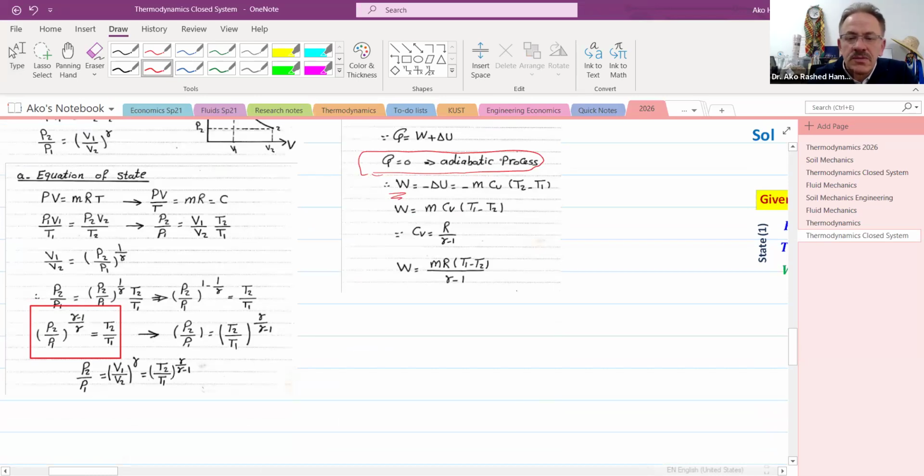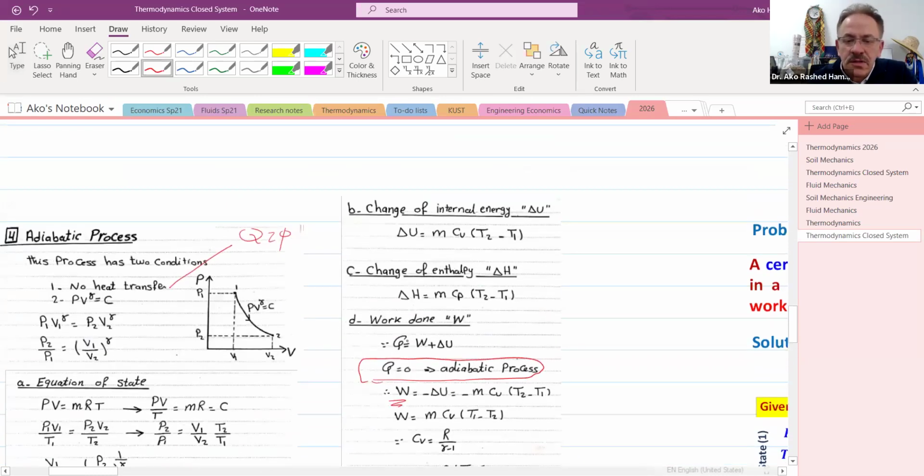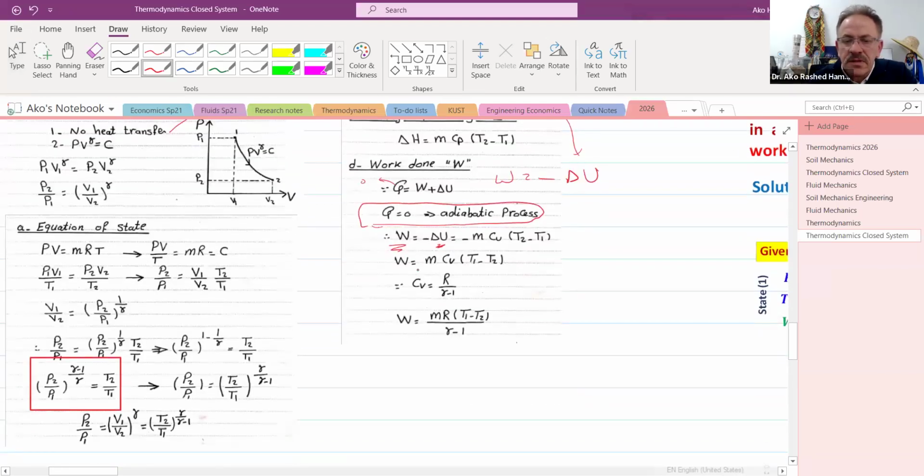And what is the delta U? Delta U is the work done. If Q is 0, so the work done is equal to minus delta U, right? And what is the delta U? Delta U is equal to mass m times Cv times T2 minus T1. Okay. And remember, here we have Cv with a coefficient equal to R divided by gamma minus 1. What is the gamma? The gamma is this gamma.